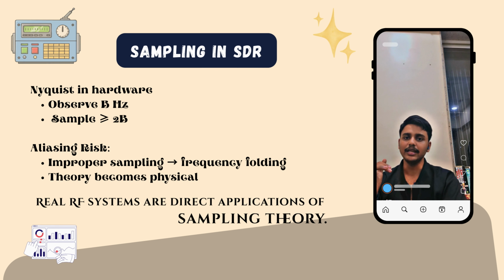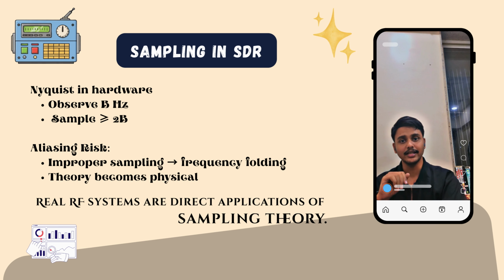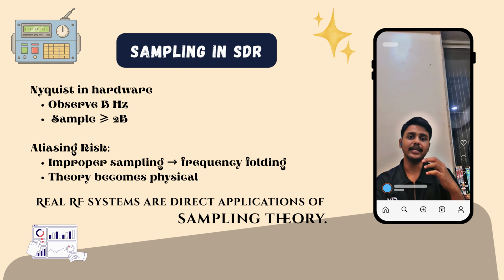Remember in episode 3, we talked about Nyquist. If you want to observe 1 MHz bandwidth, you must sample at least 2 MHz. In practice, SDR devices sample much higher. Improper sampling in SDR causes aliasing. Real radio frequency systems are a direct application of sampling theory. Now is the time that theory becomes hardware reality.